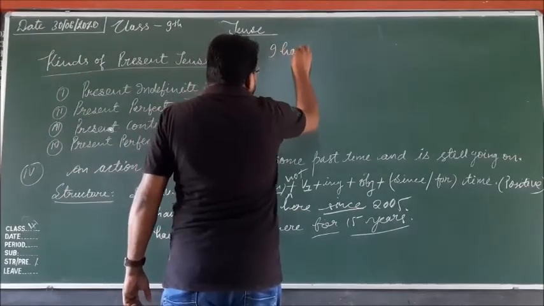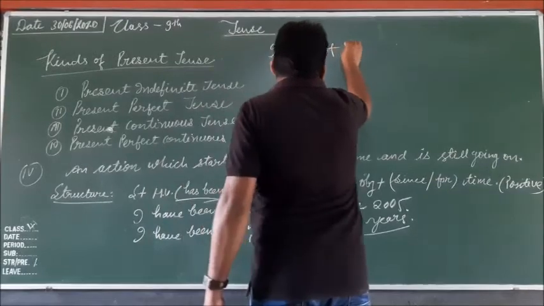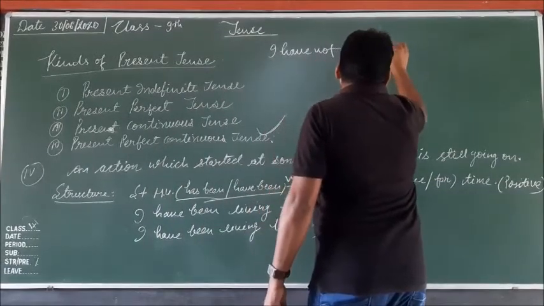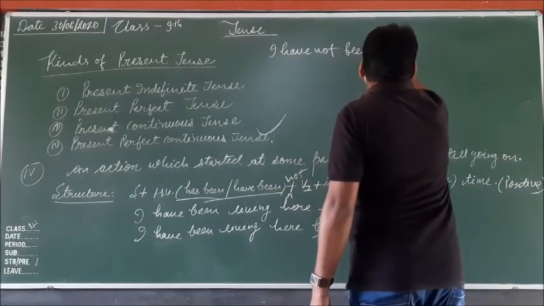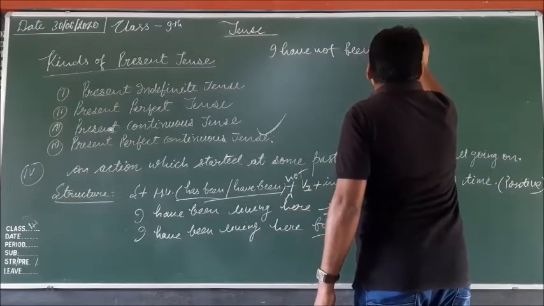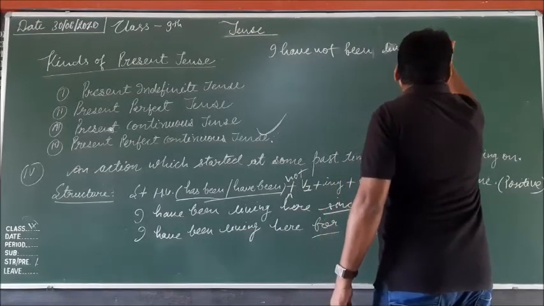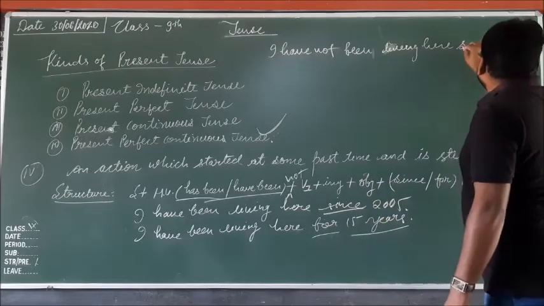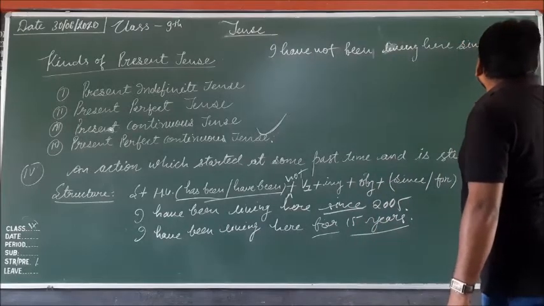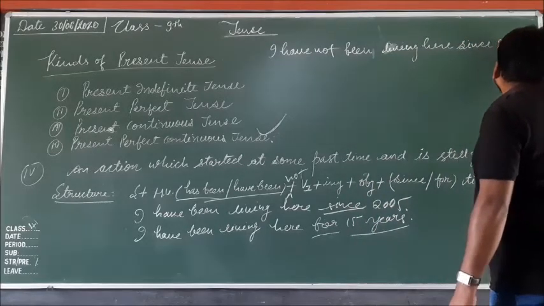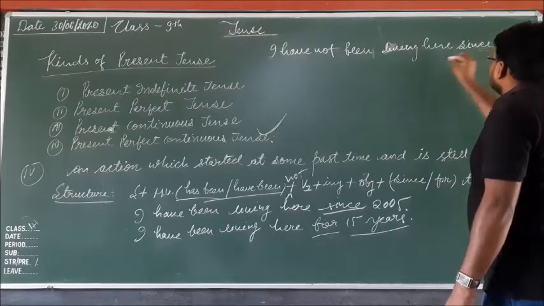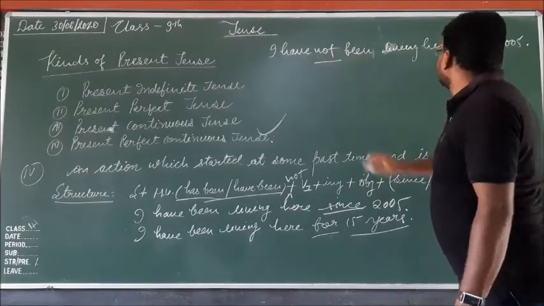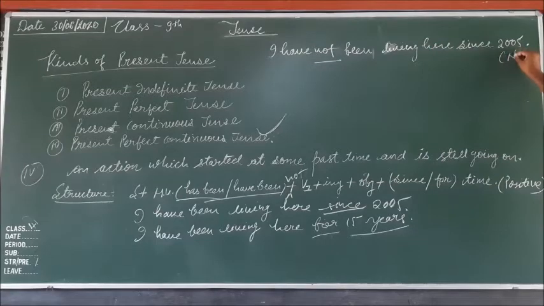I have not been living here since 2005. So not is applied here, that's why it is your negative sentence.